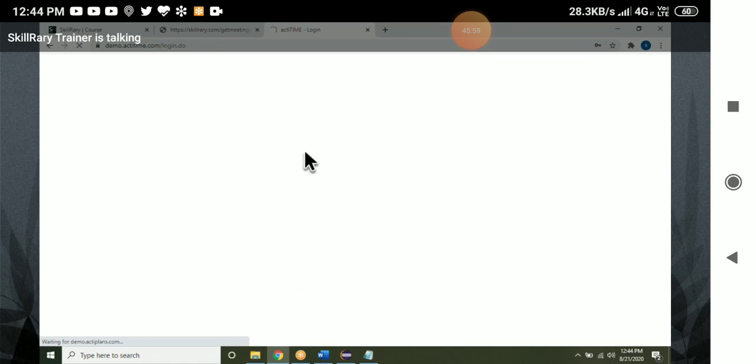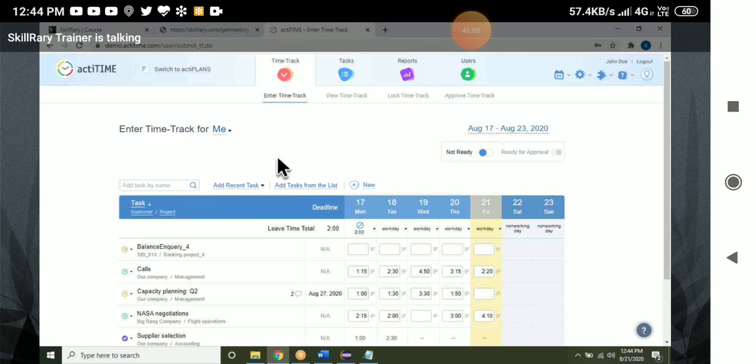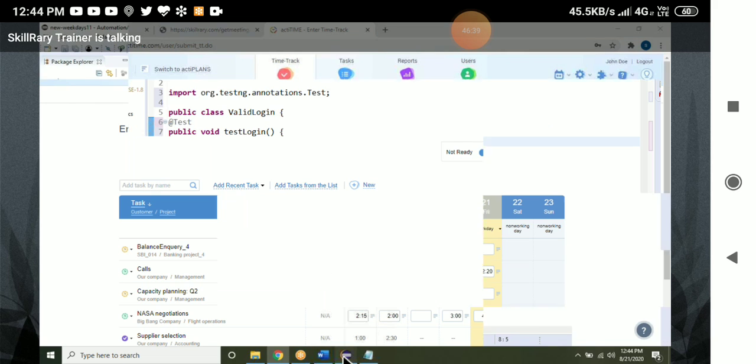After clicking on login, I want to check whether I am getting the home page or not. How can I check? The title is compared with the expected title. Correct, compare the title. If the title is this one, pass the test case. If the title is not enter time track something, then fail the test case. Okay, let me do that.